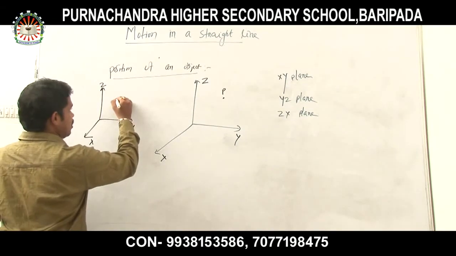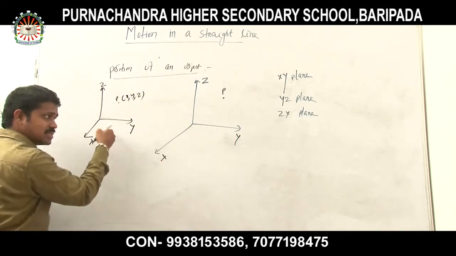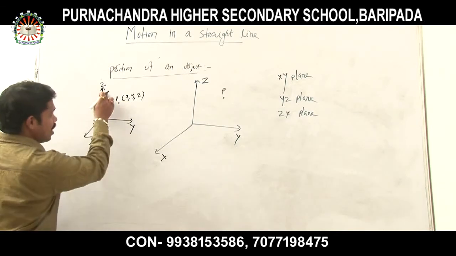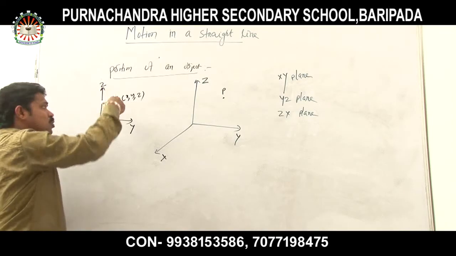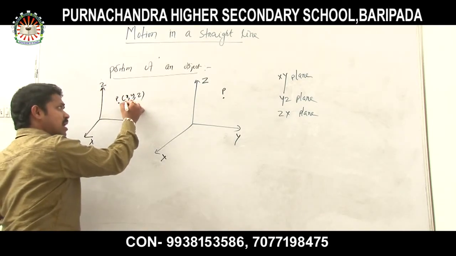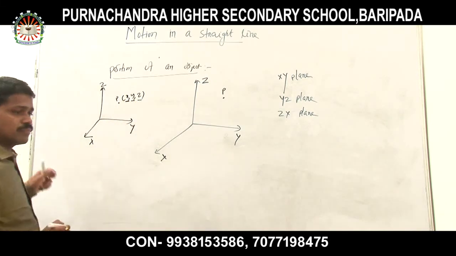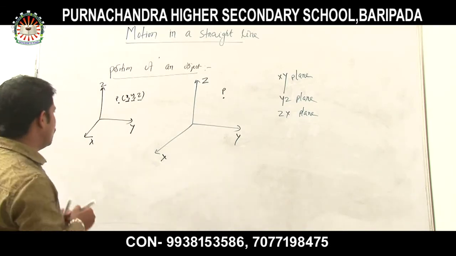The point P I will take, and the coordinates I will take x, y and z. So in this example, listen very carefully. The point P is not at the YZ plane. It is just in the middle. That's why it has an x coordinate, a y coordinate and a z coordinate. Clear? Understood? All of you?